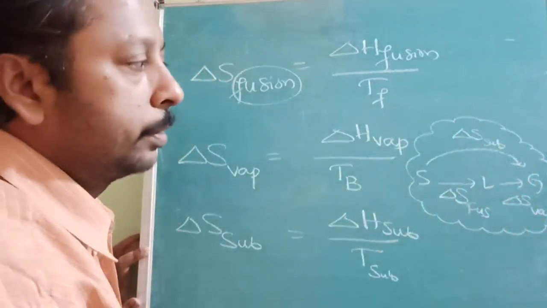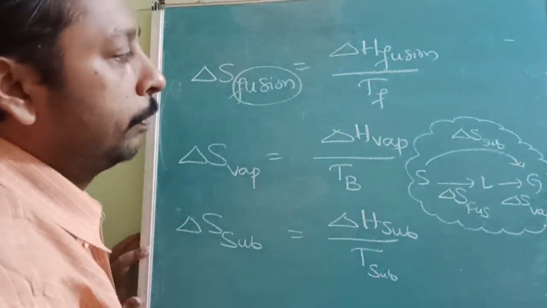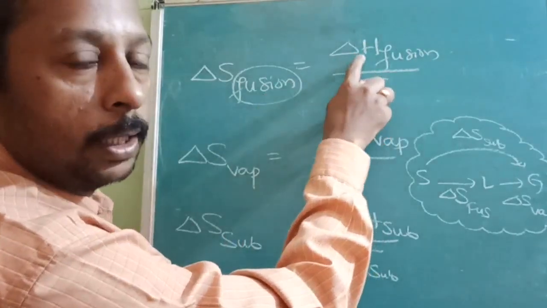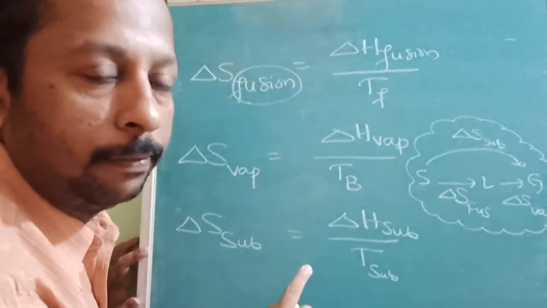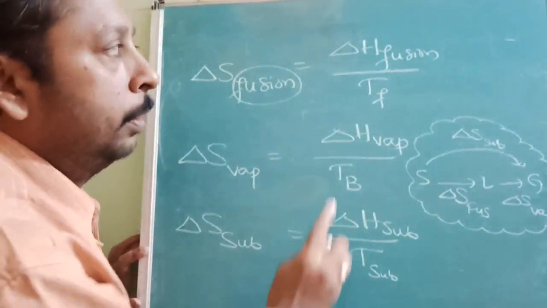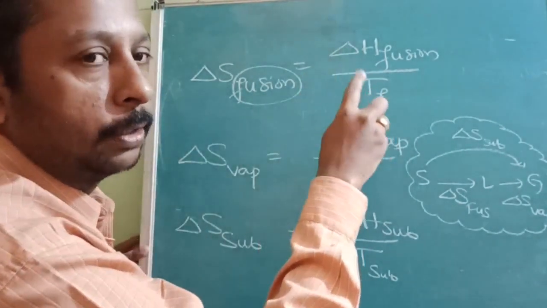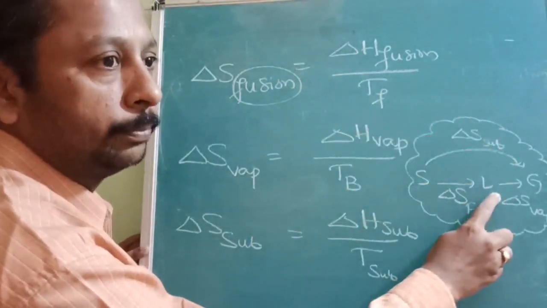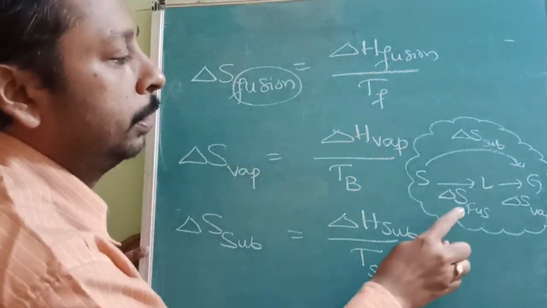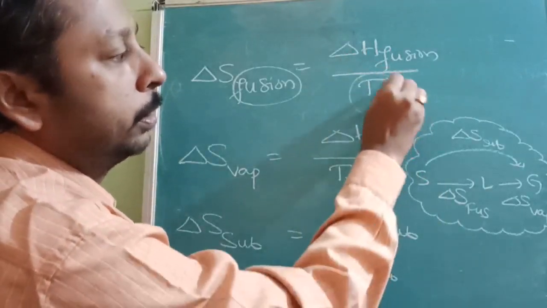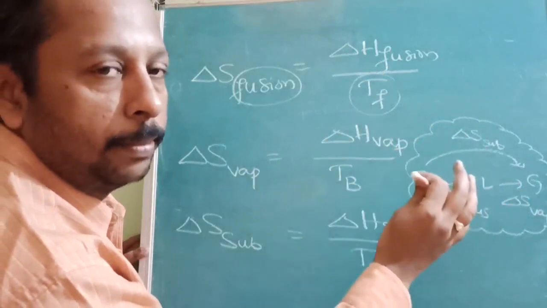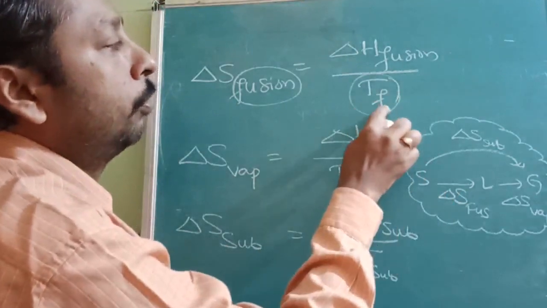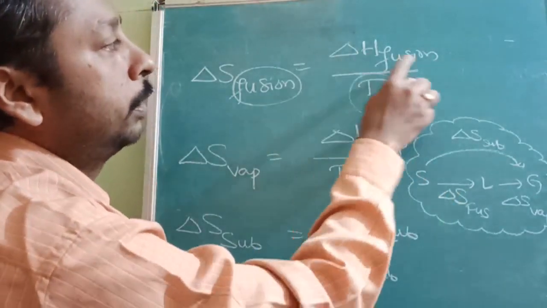Understood? Now we are into the next screen where we will study the formulas. Entropy of fusion is equal to enthalpy of fusion divided by temperature. Enthalpy is always determined for 1 mole. The amount of heat change during transformation of 1 mole of solid to liquid is called enthalpy of fusion. And what temperature did I tell you? That's why the previous screen is very important. If you have not made notes, go back and make them. So entropy of fusion is enthalpy of fusion by freezing temperature.